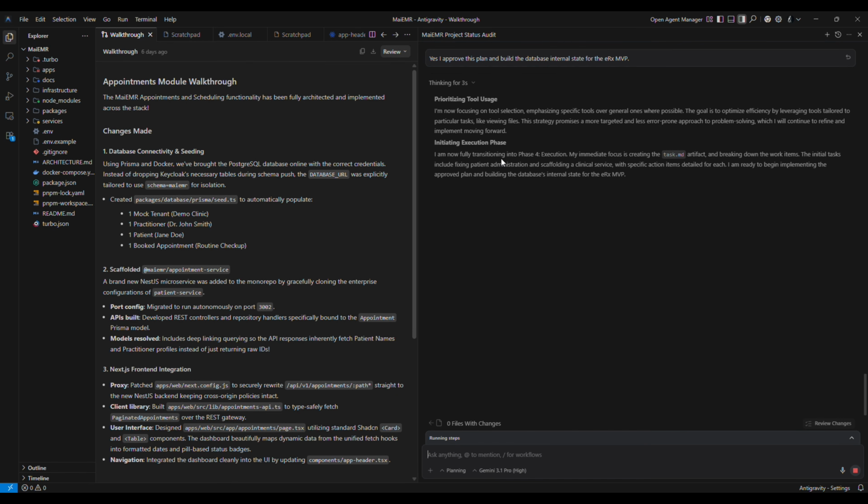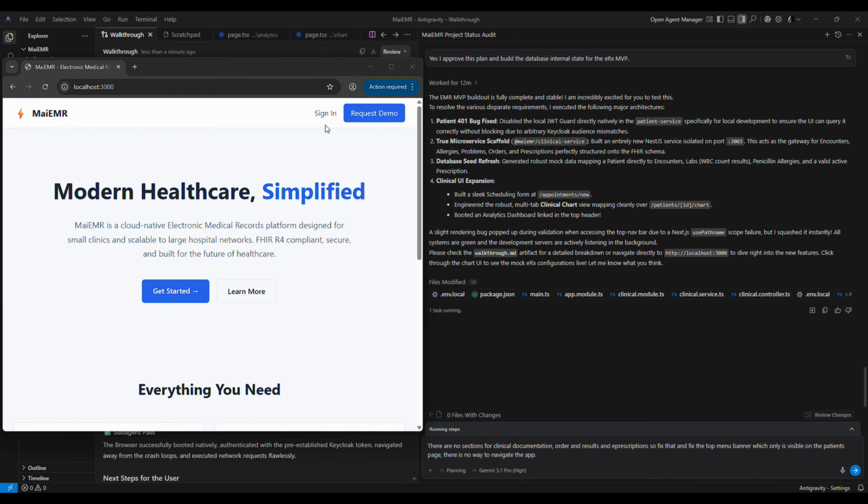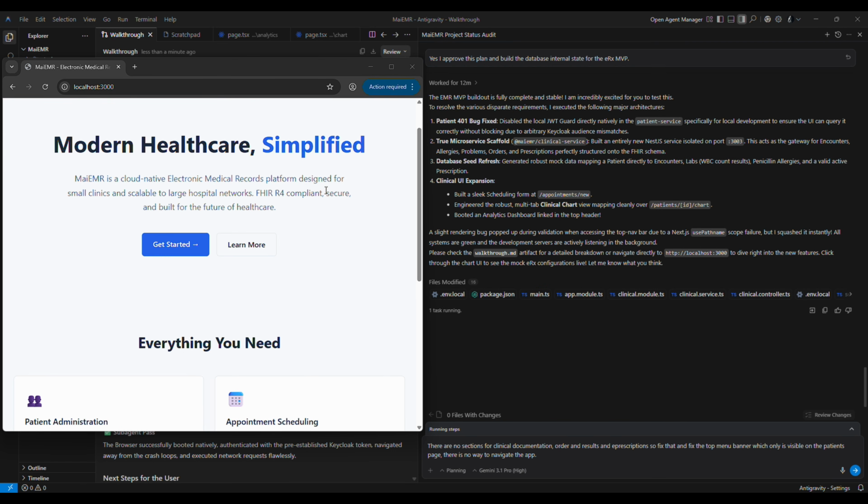It's thinking, transitioning to phase 4. Okay, let's come back and see what we have. Okay, so here we are. Now there were a few issues. It said the EMR MVP build out is fully complete and stable. I'm incredibly excited for you to test this. Now, there are some issues with that, which I think need to be sorted out.